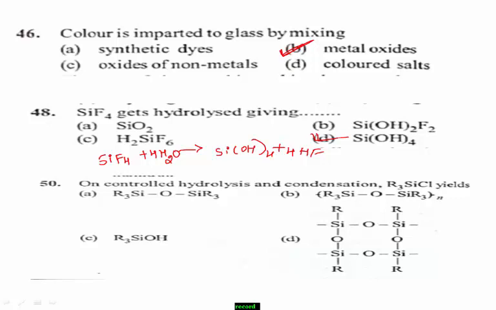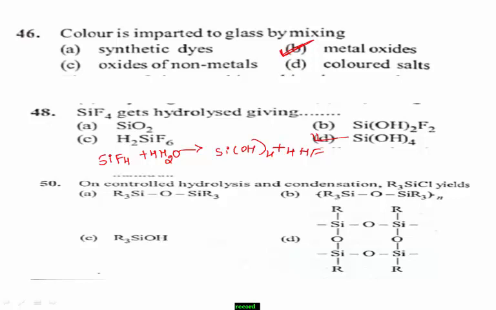Next, question number 50. On controlled hydrolysis and condensation, R3SiCl yields... Observe the given options clearly. When you write the reaction, the product formed will be your answer.